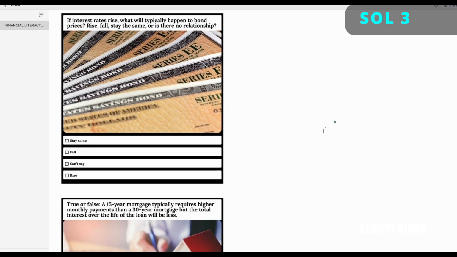The next question is, if interest rates rise, what will typically happen to bond prices? So for this you need to know that there is an inverse relationship between the price of the bond and the yield of the bond or the interest rate of the bond. So if the interest rate or yield is going up, then the price will go down. And if the yield is going down, the price of the bond will go up. So here the question says interest rates rise, then the price will fall.